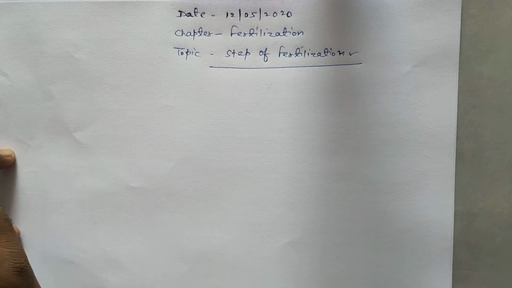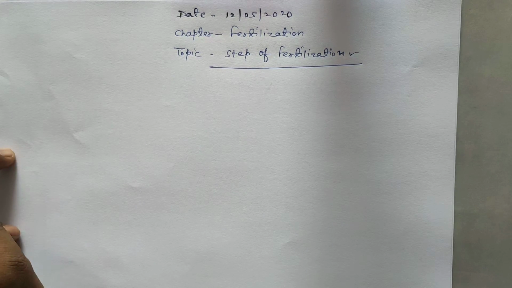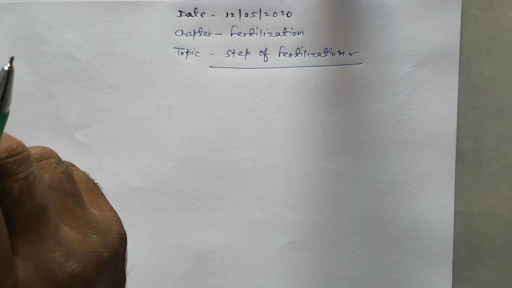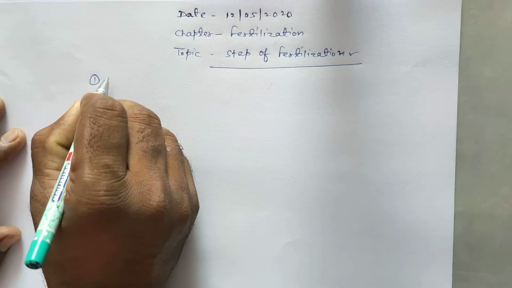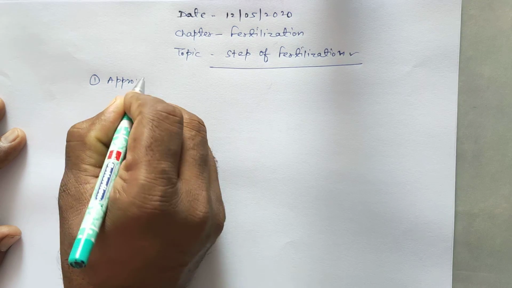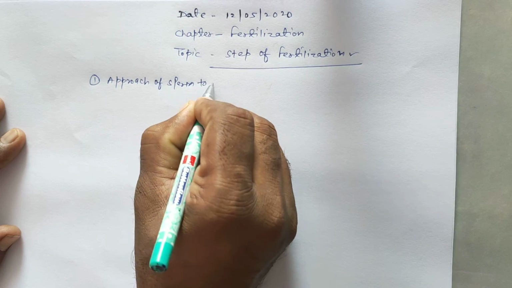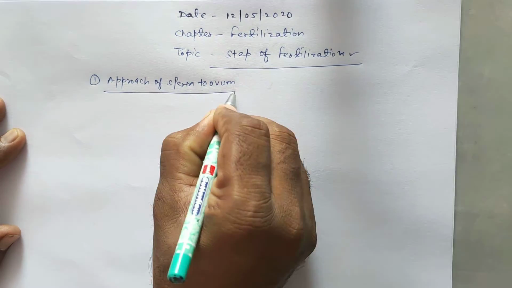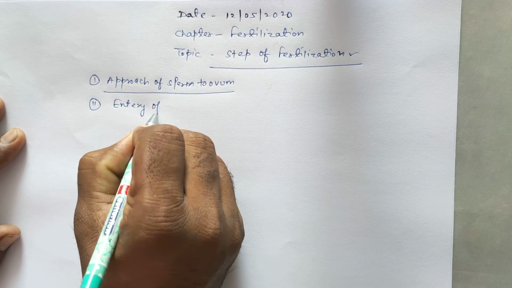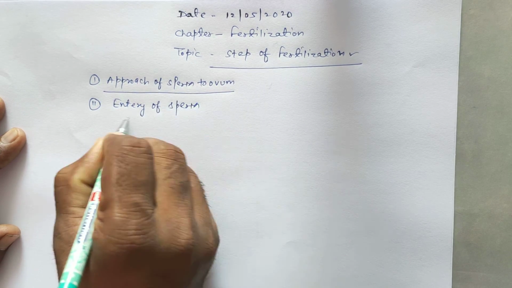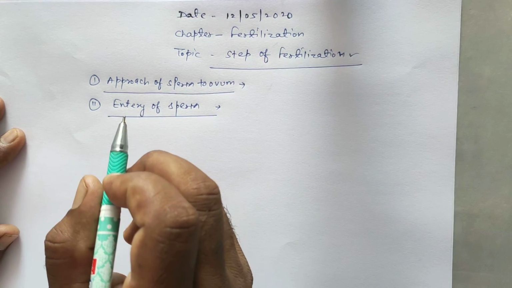Fertilization is a complicated process completed in 4 steps. First is approach of sperm to ovum. Second is entry of sperm, third is cortical reaction, and fourth is fusion of pronuclei.